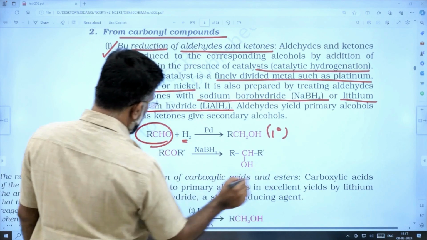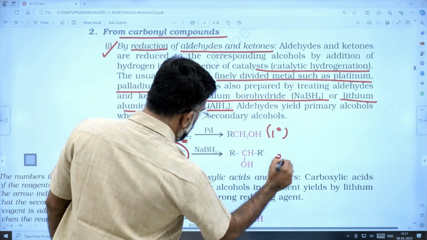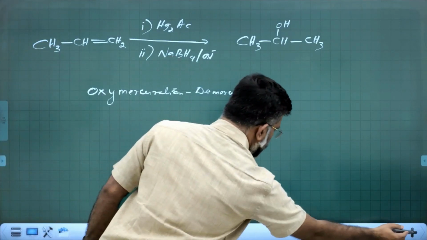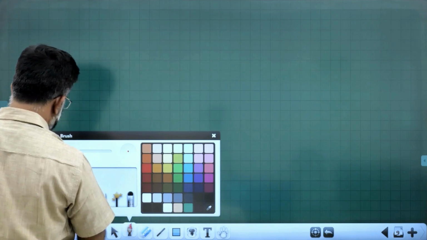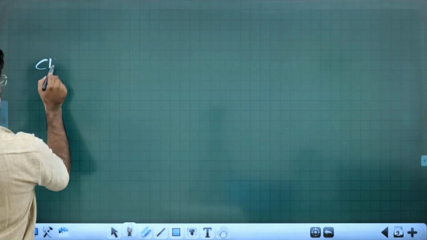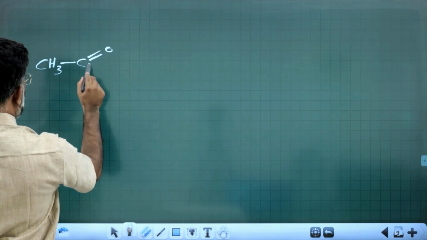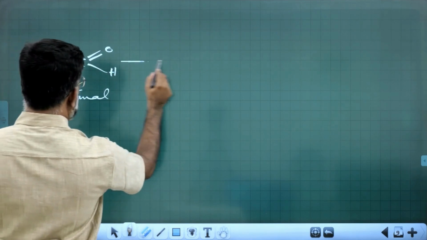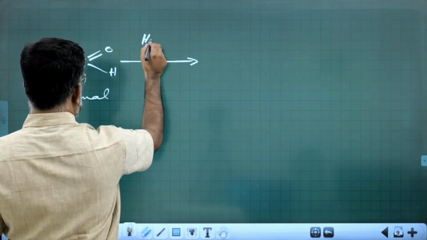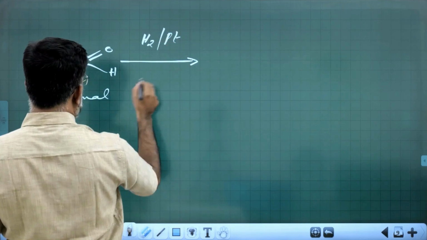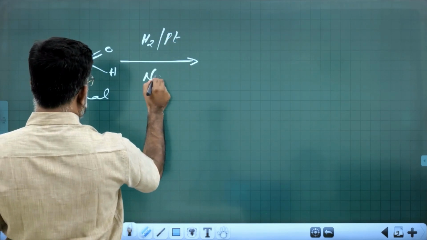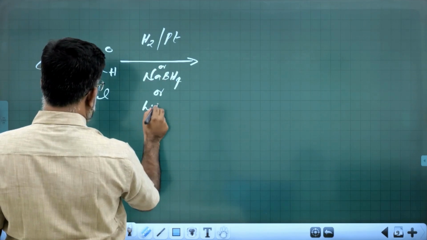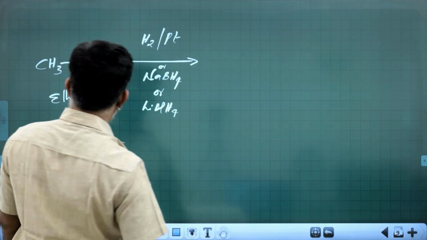Say for example, we take ethanal, CH3CHO, treated for reduction. Either it may be hydrogen with platinum, palladium or nickel, or it may be sodium borohydride, or lithium aluminum hydride. There will be a reduction.